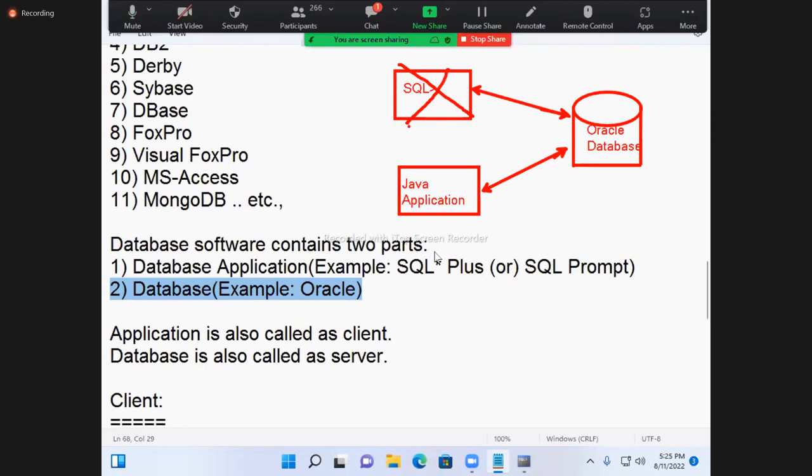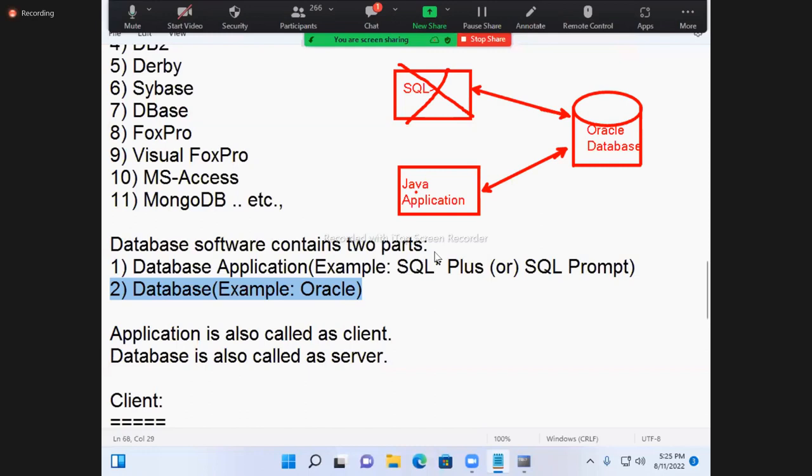Got it in mind? Like a SQL prompt, you are writing one Java program. In that Java program, you write SQL. That SQL will communicate with the database, because the database cannot understand Java. At the SQL prompt, you write SQL queries. That query you are now writing in a Java program. That is the only difference. Whatever you write in the SQL prompt, that we are going to write in the Java program.